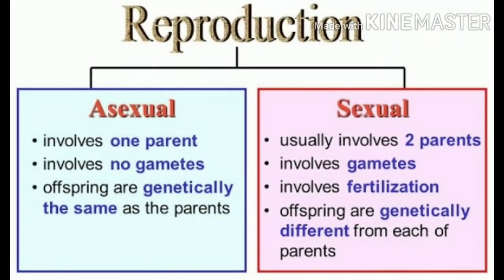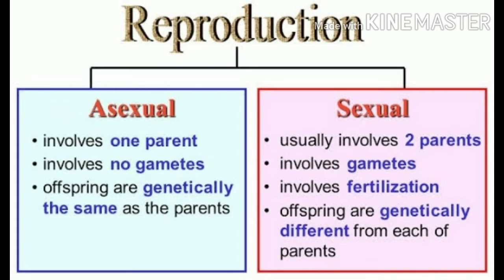So reproduction is of two types, that is asexual reproduction and sexual reproduction. Now what is asexual reproduction? As the name is telling you, asexual means it is a reproduction in which a single parent produces offspring, and sexual reproduction means where two parents are needed and of opposite sex. So first I will tell you about asexual reproduction.